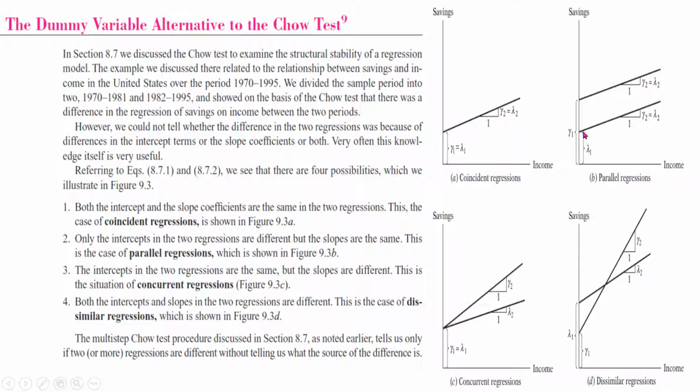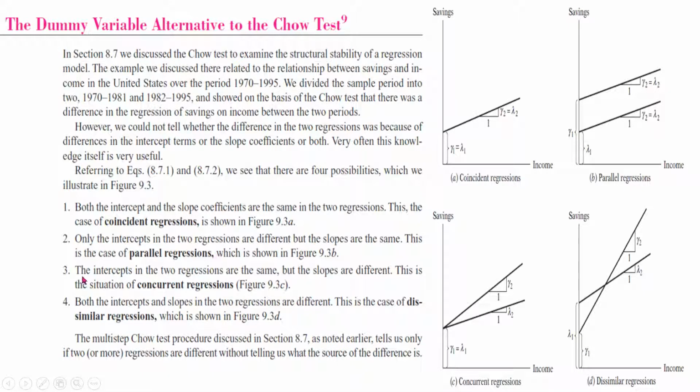You can imagine that one curve is for the pre-structural break period and the other curve is for the post-structural break period. Whenever the slopes are the same, the two lines are parallel. So this is called parallel regressions.